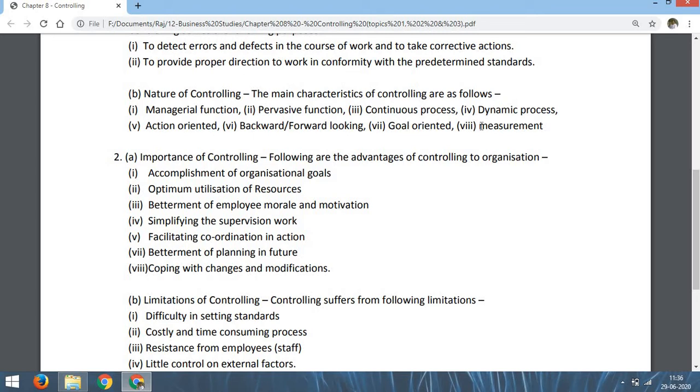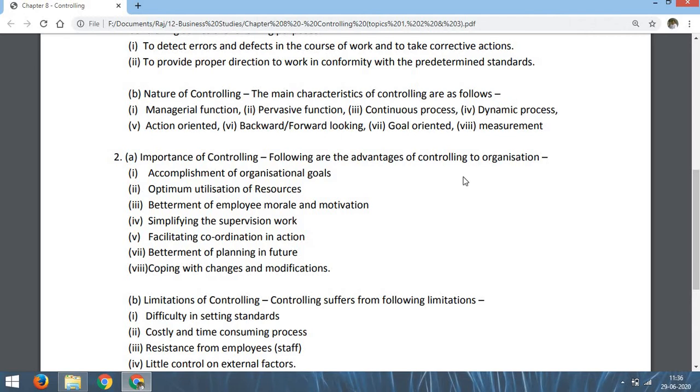And the last point is controlling is measurement. It means controlling is concerned with measurement. What do we do in controlling? In controlling, we measure the actual work, we compare the actual work with the standard. That means we also measure the standard. So first we set the standard. After setting the standard, we measure the actual performance, then compare both of them. So controlling is a measurement function. So these are the characteristics of controlling which say about the nature of controlling.